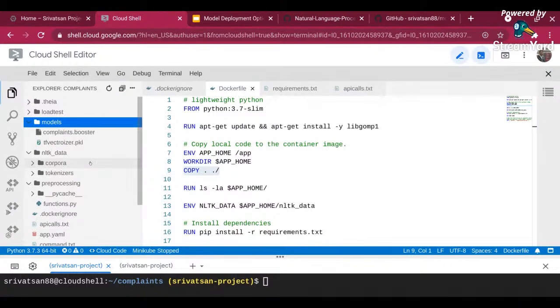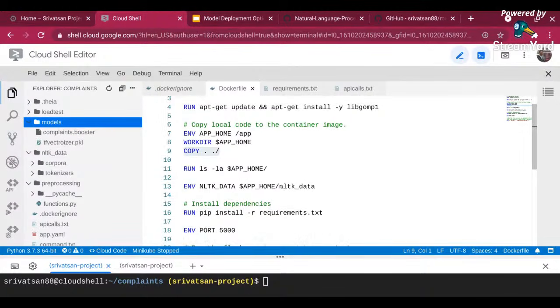When you're running, say, a TensorFlow model, it can be very bulky and very heavy. What you can also do is create an external mount point or external volume and keep all the files over there, and then you can load them when the container is running. You can do that as well. That way you can reduce your Docker file and container size even further.